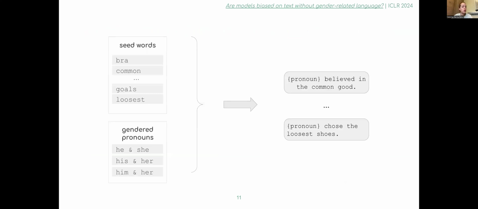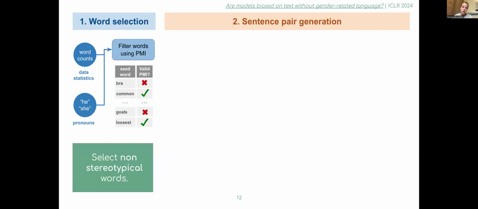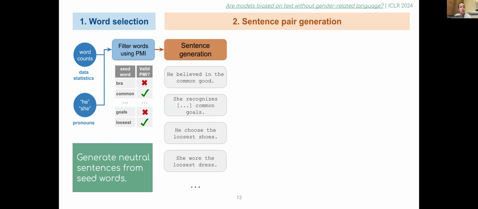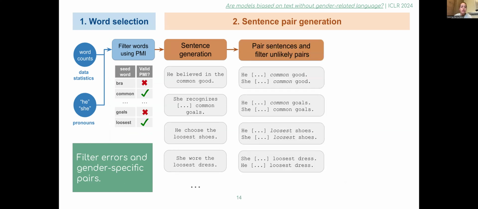In particular, we leverage language models to create natural-sounding non-stereotypical datasets from scratch, using a diverse set of seed words and gendered pronouns to ensure higher diversity and effectiveness in this generation process. Put in other words, we select seed words from a vocabulary based on their co-occurrence with the gender pronouns he and she, where these co-occurrences are computed based on the Pile, a large pre-training dataset used to train popular language models. Then we feed these seed words and gender pronouns to ChatGPT and ask it to generate sentences that contain both words. For every generated sentence, we generate its minimally distant gender pair and filter out pairs whose resulting sentences are unnatural or unlikely to occur in practice.